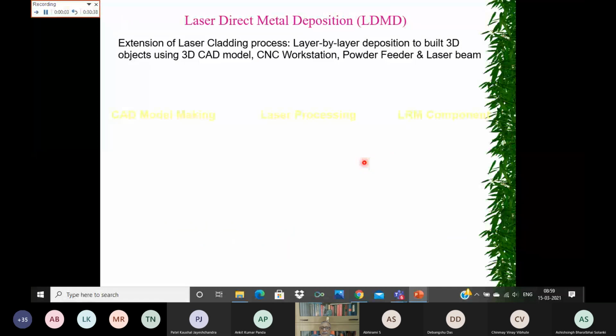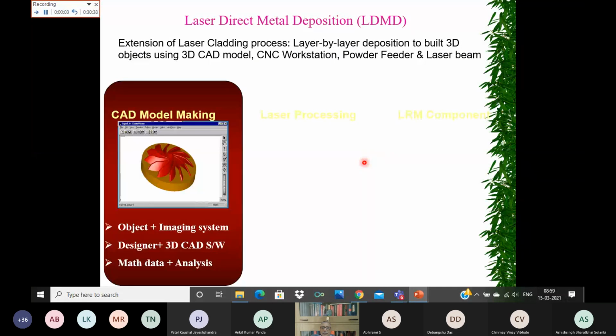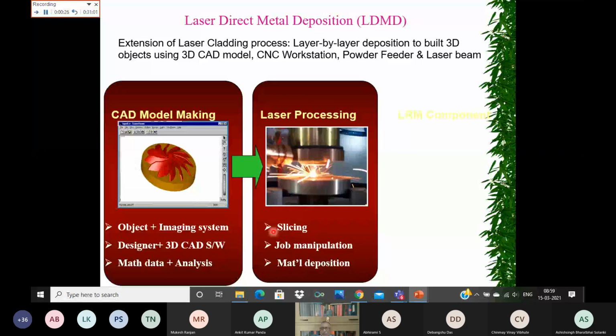The second method is direct laser metal deposition. This is basically an extension of the laser cladding process, layer by layer deposition to build a 3D object using a 3D CAD model, and you use a CNC machine, a powder feeder, and a laser beam. You design the 3D CAD model, generate mathematical data, and analyze that the design is okay. After you have made the STL